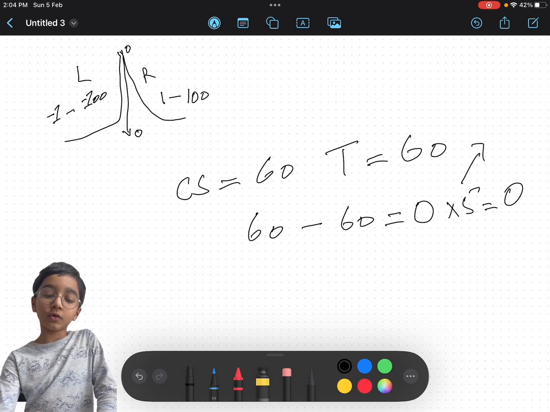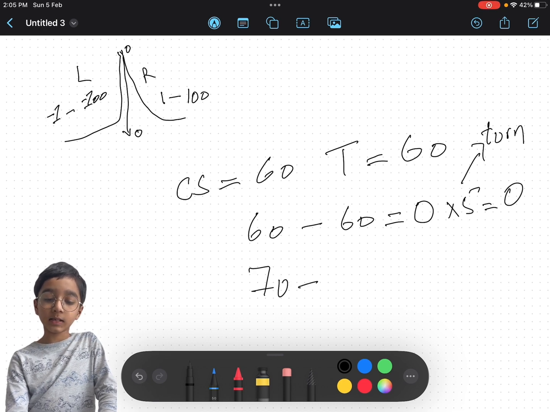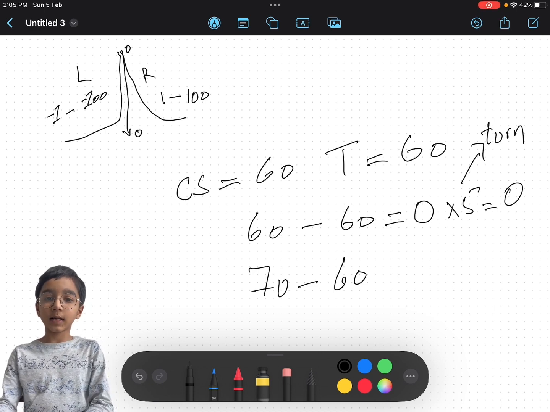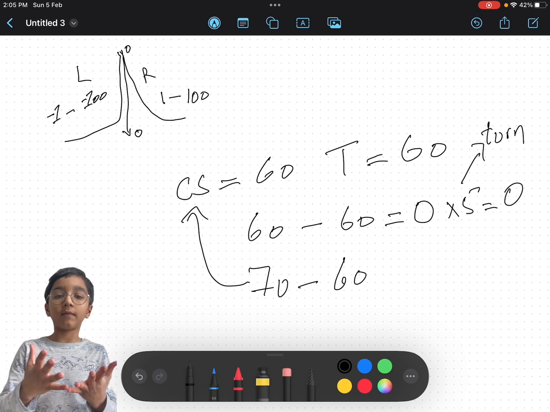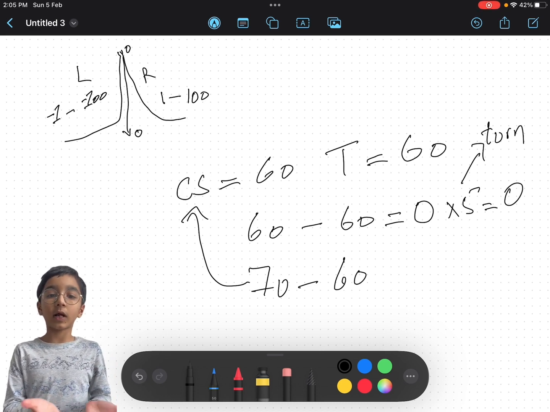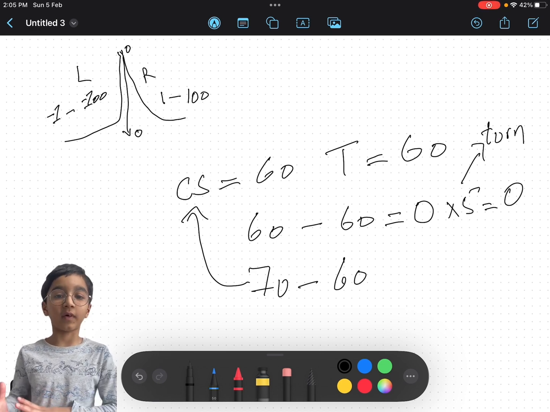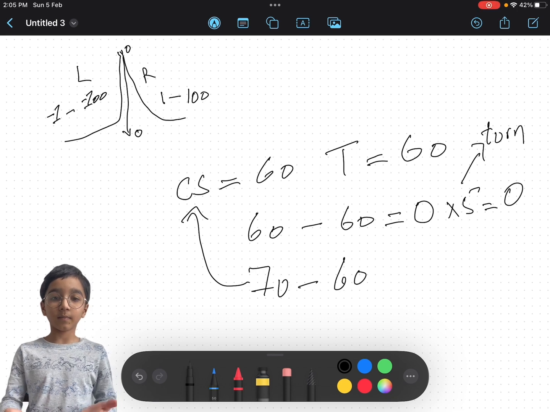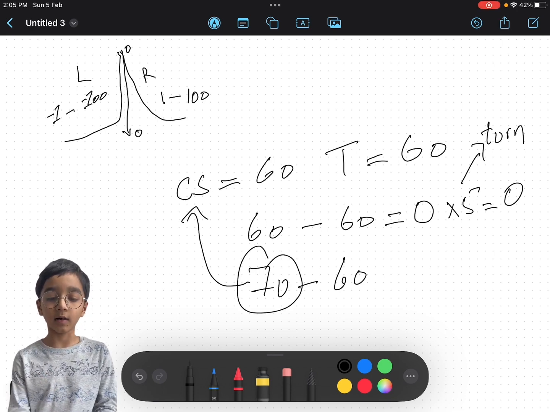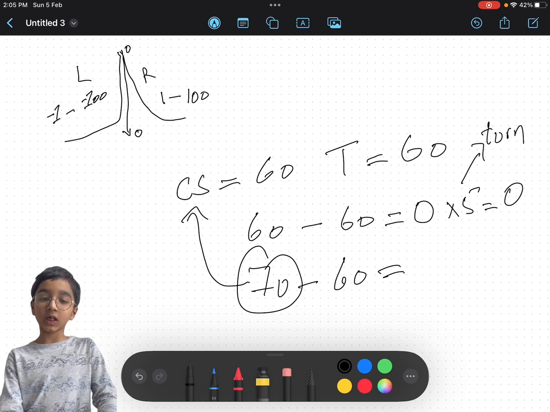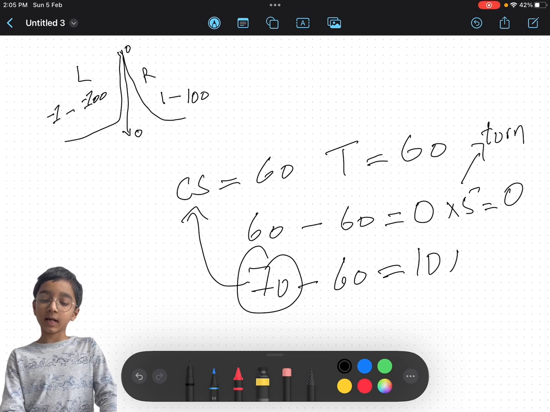So now we're gonna do 70 minus 60, and 70 stands for, for example, if the robot goes off the line, it changes to a different number, like 70, and then it will minus 60 from that number. And 70 minus 60 equals 10, and then 10 times 5 equals 50.